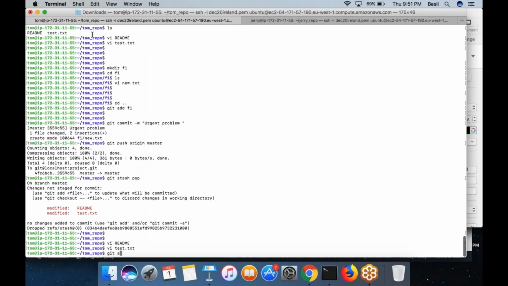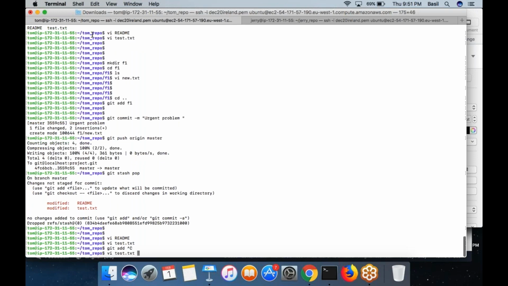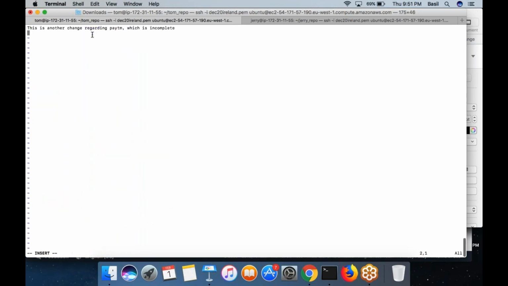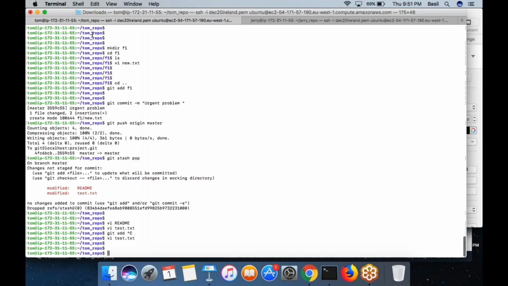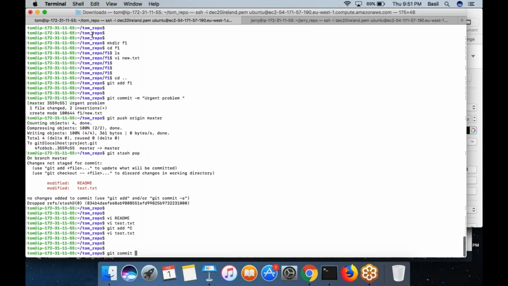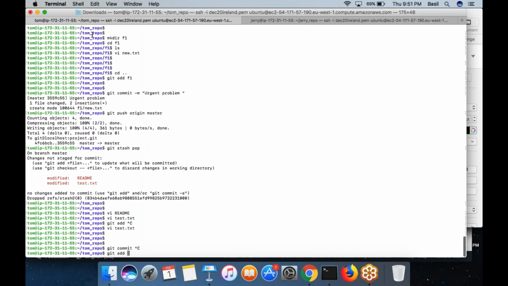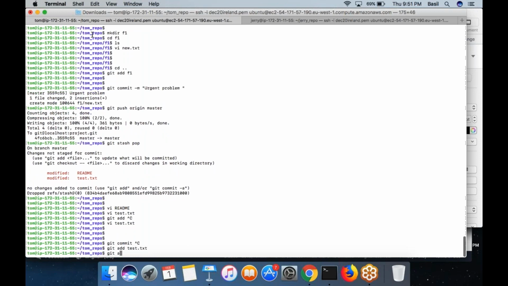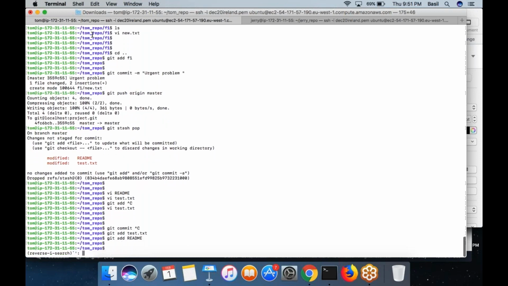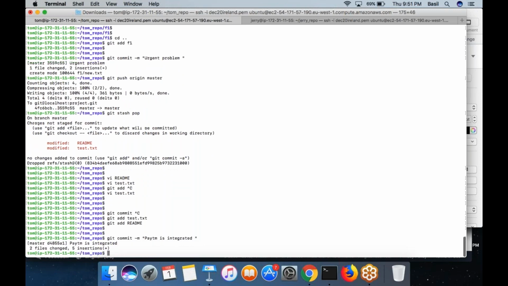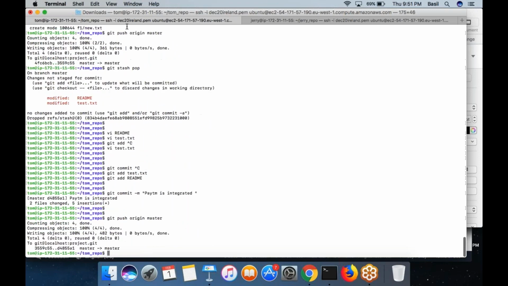So it is time to add more changes. Maybe test.txt, he is completing the work on that particular file, something he put, right? He made some change. Now it is time to do the commit. So first let me add the files: git add test.txt, then git add readme. I'm going to do a commit. Paytm is integrated, some comment I put. Then I am going to do a push, which will do the push to the remote repository.